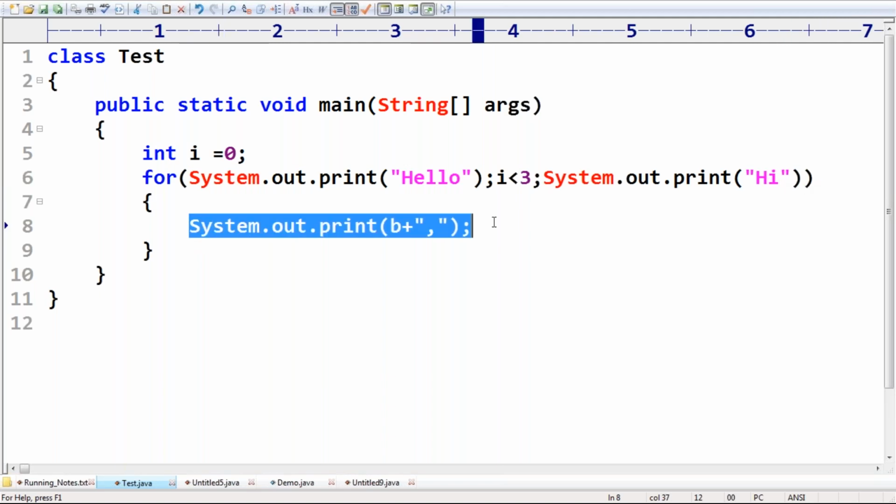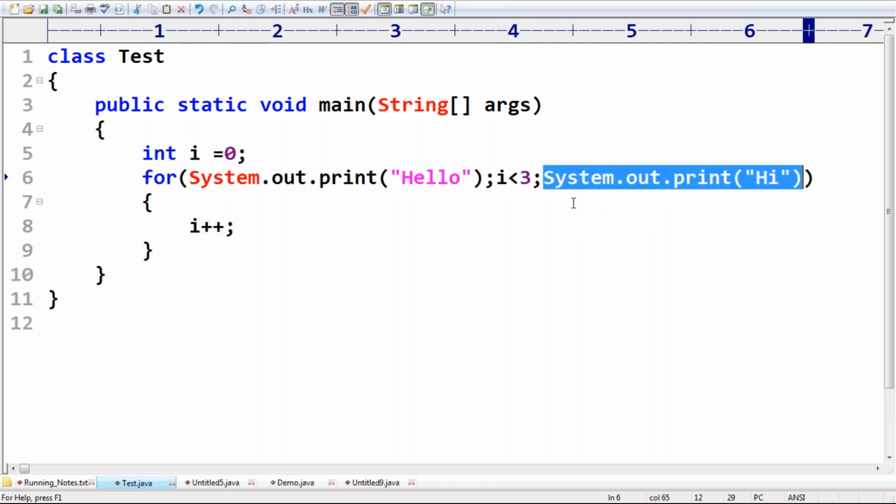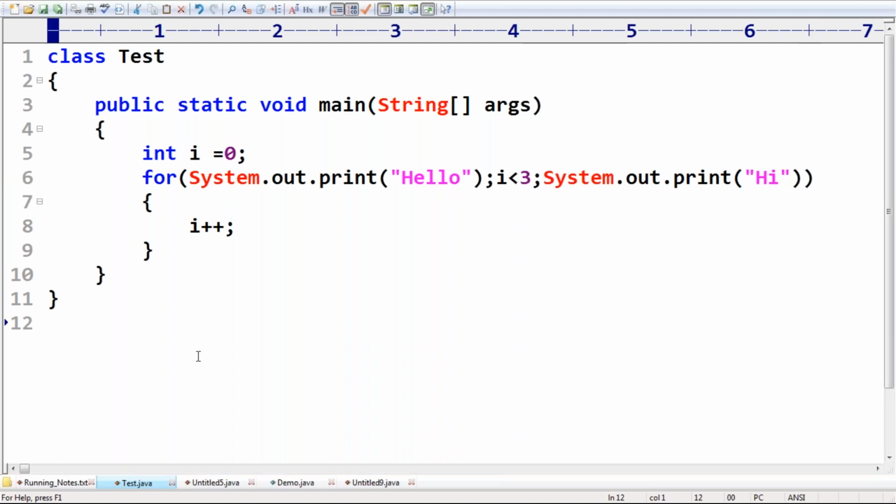Next, i++. Have you observed? Almost the roles are interchanged here. Actually here int i = 0 you have to take, here you have to take i++, but anyway, I interchanged the roles. Can you please tell what answer we are going to get?